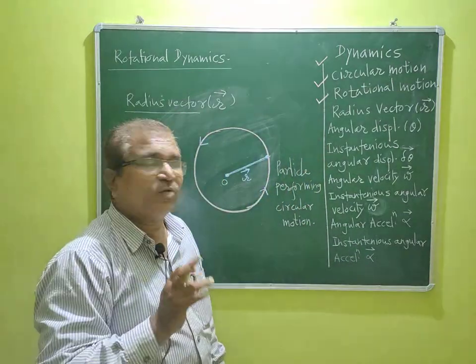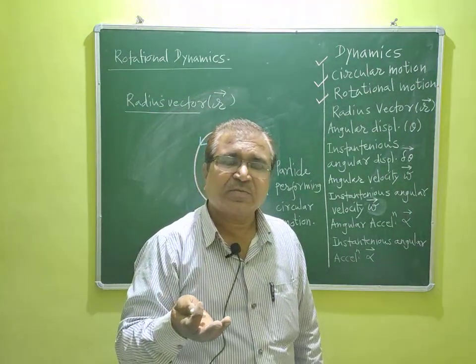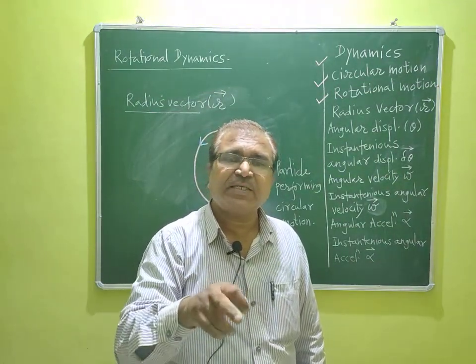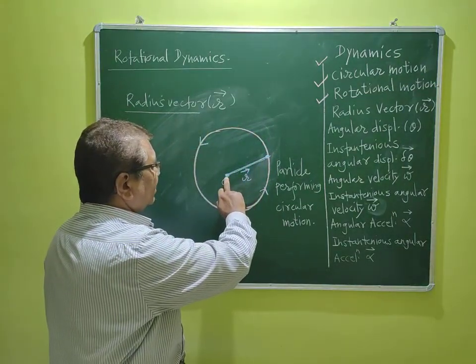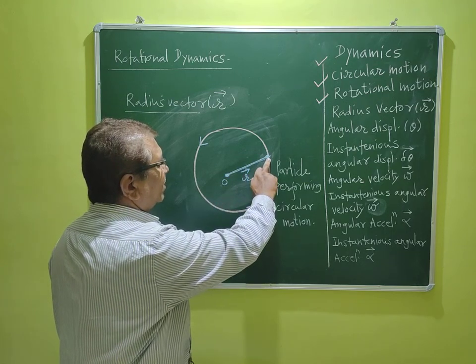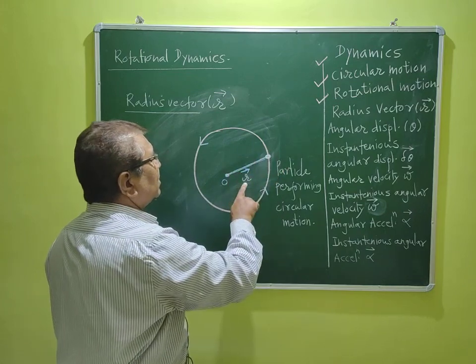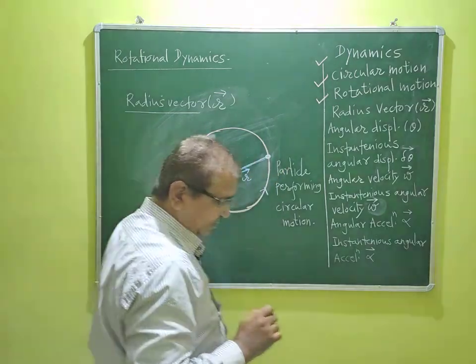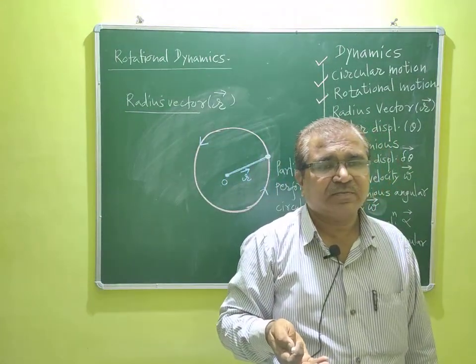So, we want to define now what is radius vector. Though it is a radius, it is a vector. So, the vector drawn from the center of a circle to the position of a particle which is on the circumference of a circle is known as radius vector. We will modify this definition again.